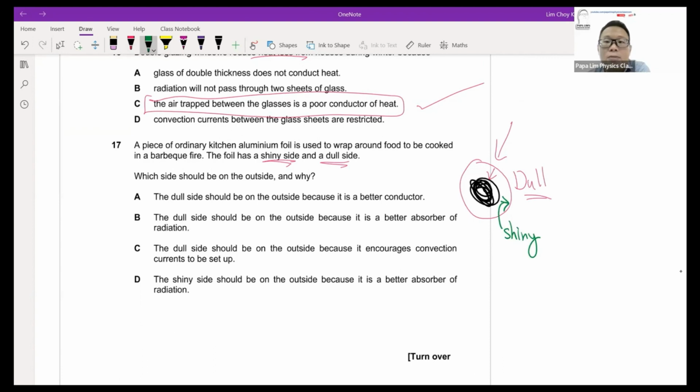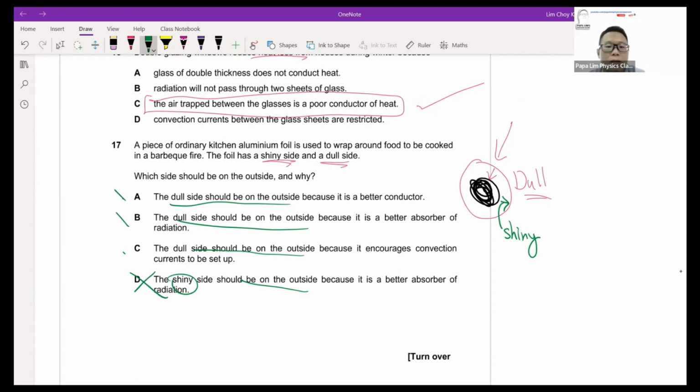So if I want the heat to stay inside there, the interior surface has to be shiny so that it will not absorb as much heat as possible, keeping the heat for the foot himself. So the down will have to be outside. Down should be on the outside. This will be out, but this stays shiny. So possible answer A, B, or C.